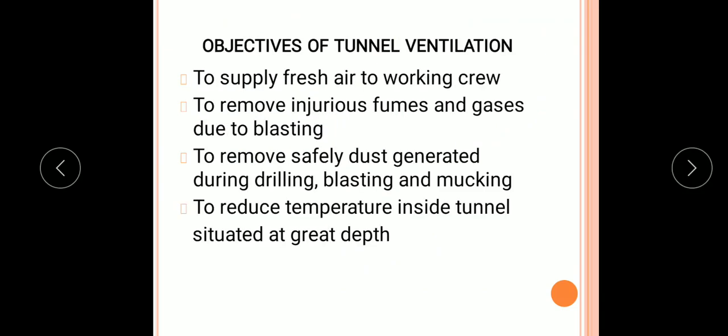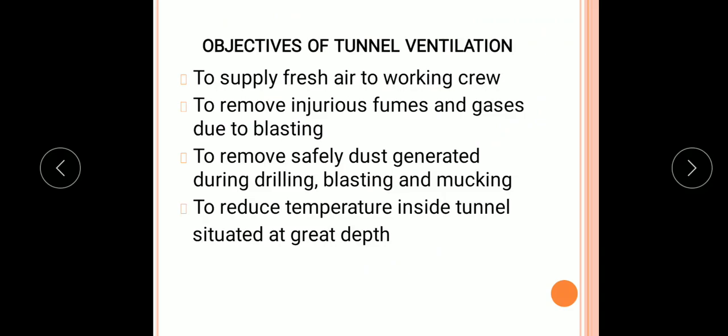So, the objectives of providing a tunnel ventilation are for the supply of fresh air to the working crew or working people or working gang. Also, to remove injurious fumes and gases which are caused because of the blasting.